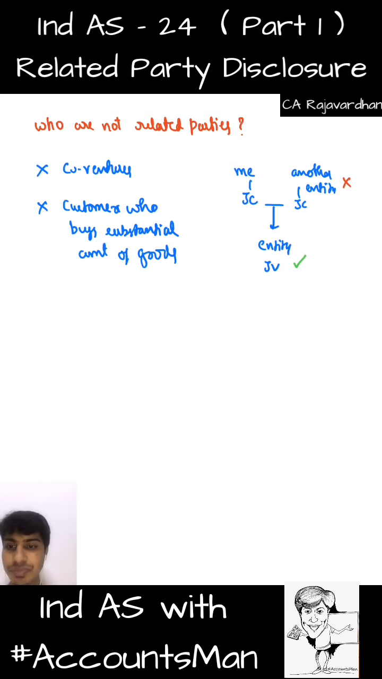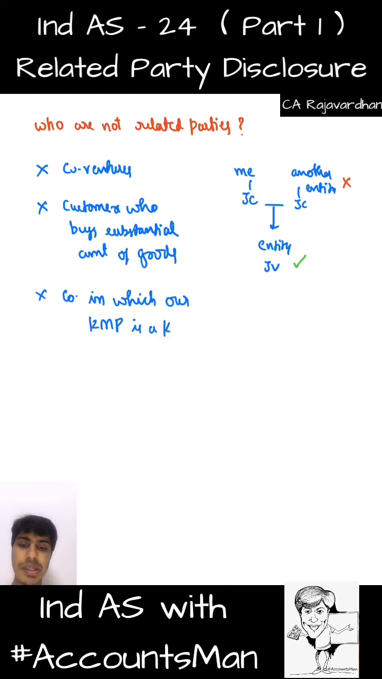And the next thing is a company in which our KMP is a KMP. Now I have a person, a director or a key managerial person, any other key managerial person. This KMP is a KMP in one more company. Just because we have one KMP in common, I cannot call that company my related party. If there is any other significant influence or if it is jointly controlled or controlled, then we can call it a related party. But exclusively because one person is in common, we cannot call it our related party.